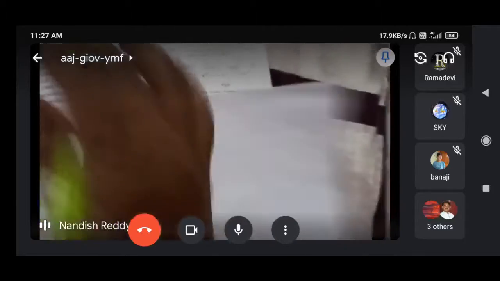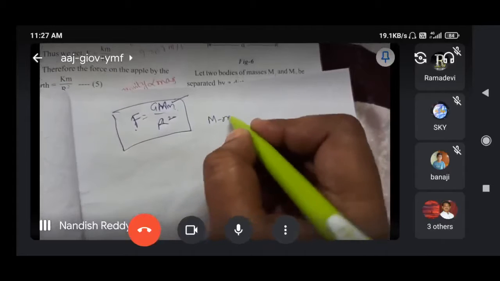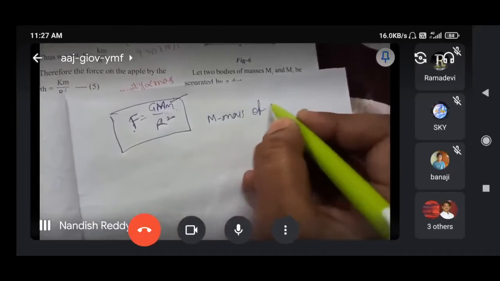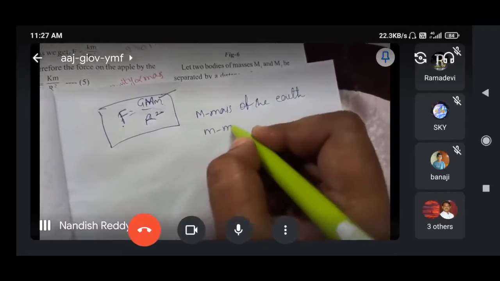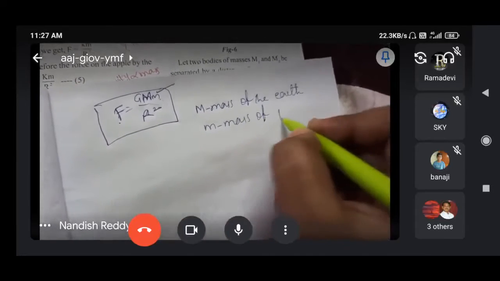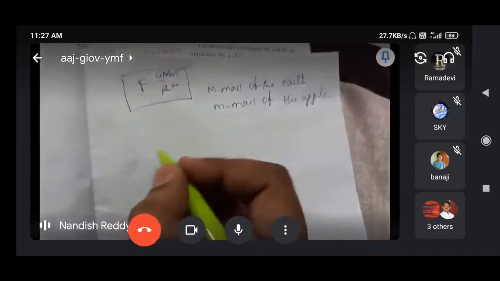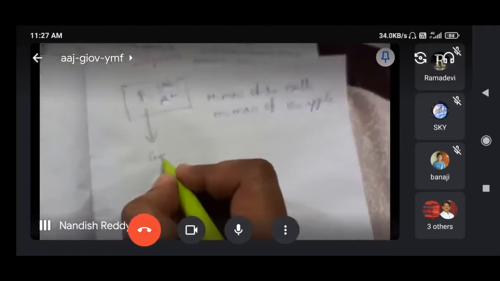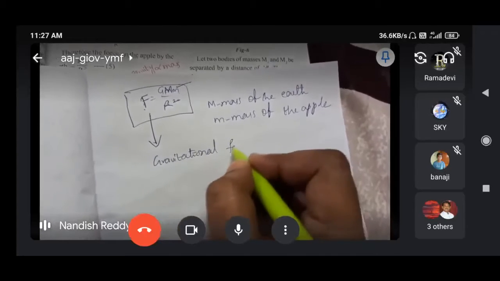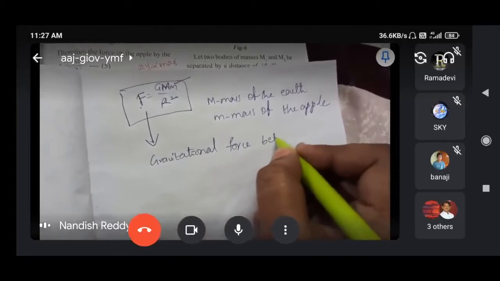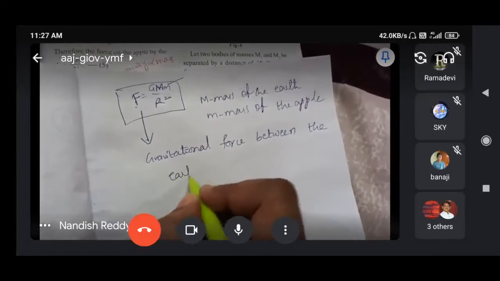That means any two objects, what are the objects here we are taking? M, mass of the earth, and small m, mass of the apple. Here what is this? This is the gravitational force between the earth and apple.